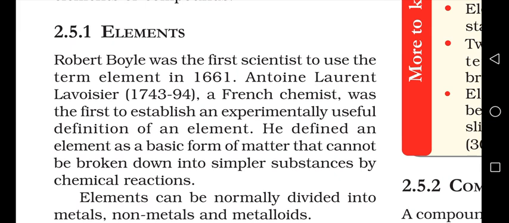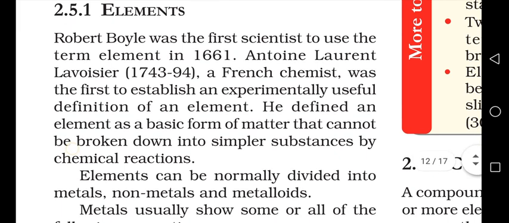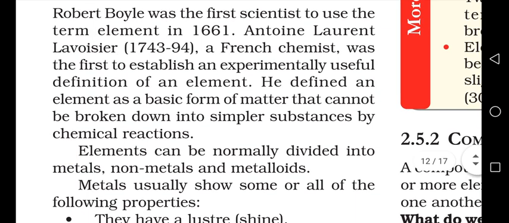He defined an element as a basic form of matter that cannot be broken down into simpler substances by chemical reactions. So an element is just a basic form of matter which you cannot divide further, or cannot be broken down into simpler substances. That is known as an element.